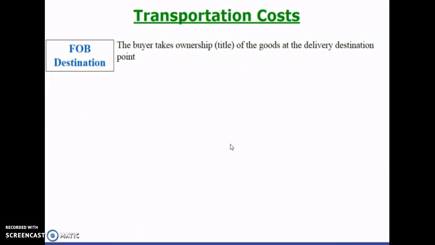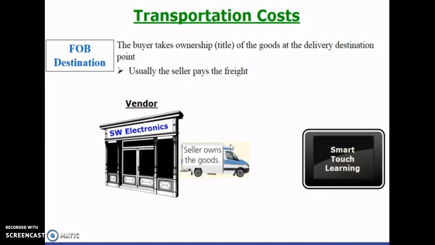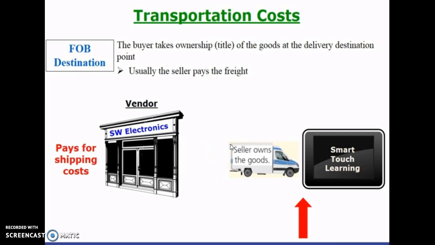On the other hand, if the purchase agreement specifies FOB destination, that means the buyer takes ownership of the goods at the delivery destination point. That also means that usually it's the seller that pays the freight. So in our example, when the merchandise gets delivered into the truck, Southwest Electronics Depot, the seller, are the ones that still own the goods until it gets to the destination. It's also the vendor in this example that pays the shipping costs. So only when the goods get to Smart Touch Learning do the goods become theirs. So the seller pays the shipping costs when it's FOB destination.